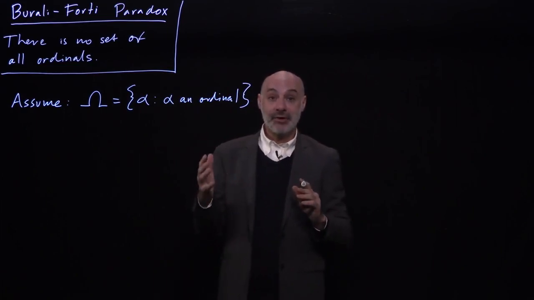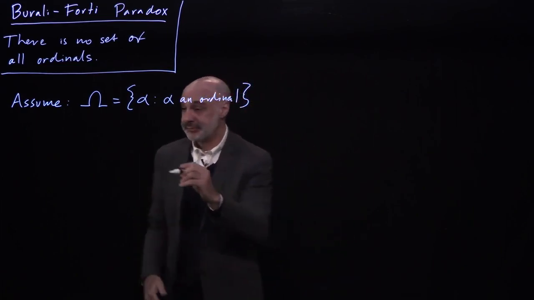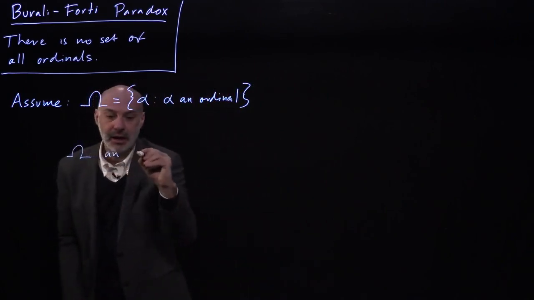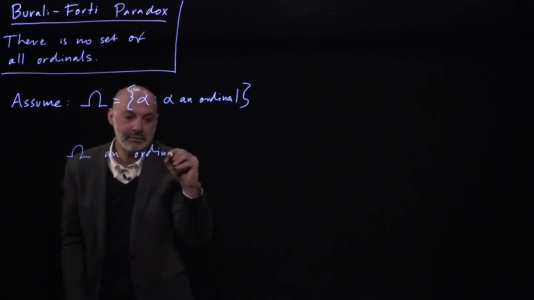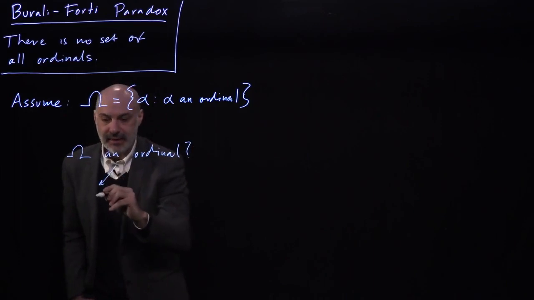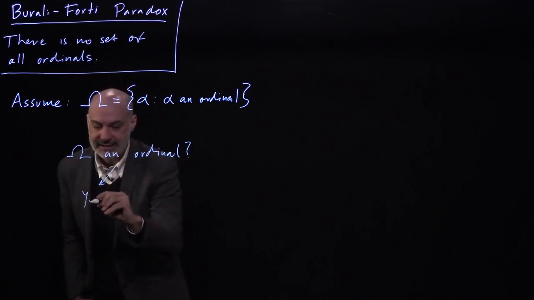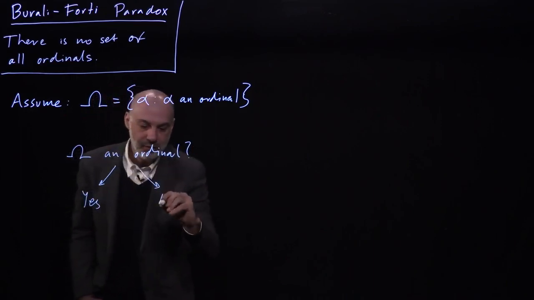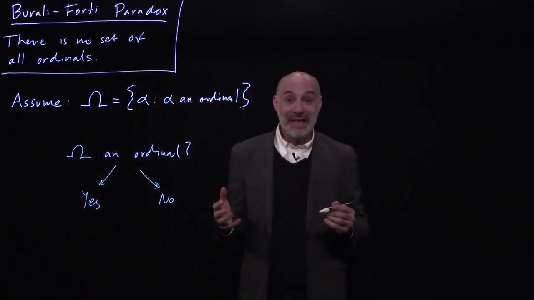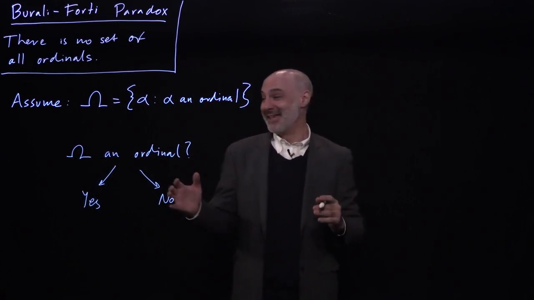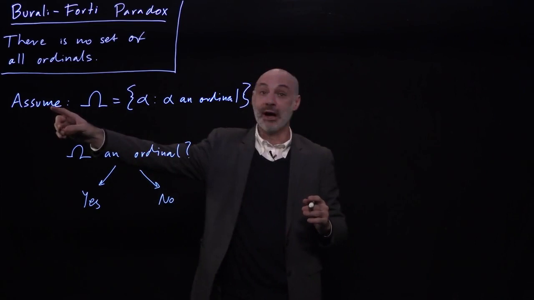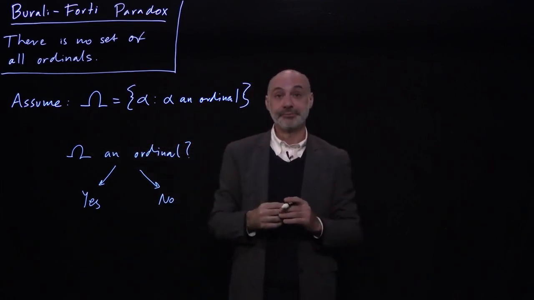And we're going to derive a contradiction by asking the question, is omega an ordinal? As we'll see, there's an argument for thinking that the answer has to be yes, and an argument for thinking that the answer has to be no. And of course, the answer can't be both yes and no, so we must have gone wrong somewhere, and where we've gone wrong is in making our assumption.